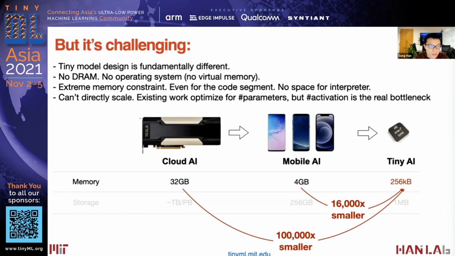Deploying deep neural nets on microcontrollers is challenging because there is no DRAM, no operating system, no virtual memory, and we suffer from extreme memory constraints. Even for the code segment, there is no space for the interpreter. And we cannot directly scale existing neural networks. Existing neural networks like MobileNet are optimized for the number of parameters, but the number of activations is the real bottleneck.